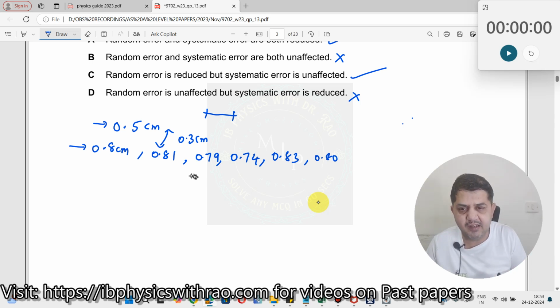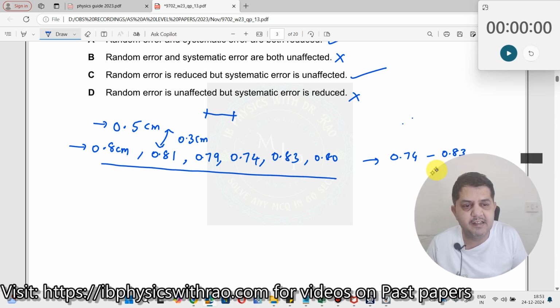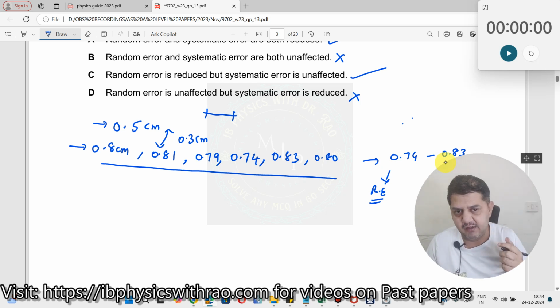As a result, if you average all of them, what will you get? You will get some value which lies between 0.74 and 0.83. This is what you call the average value. This is nothing but your random error, which cannot be avoided, and which can be reduced only by doing a large number of trials.